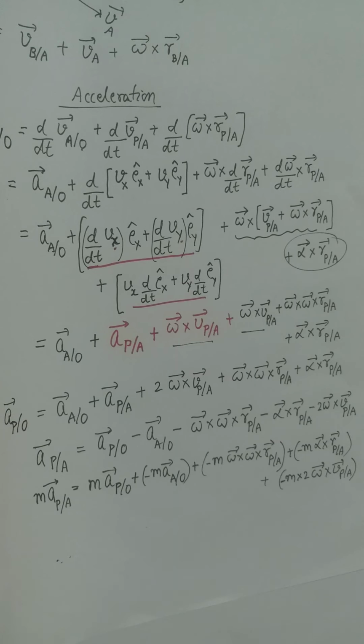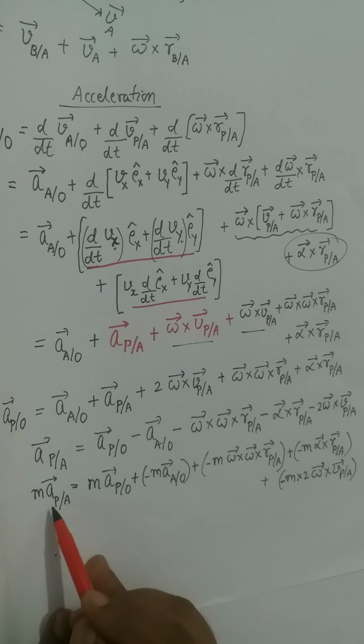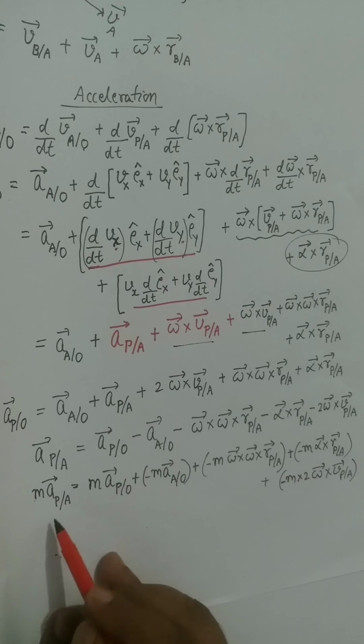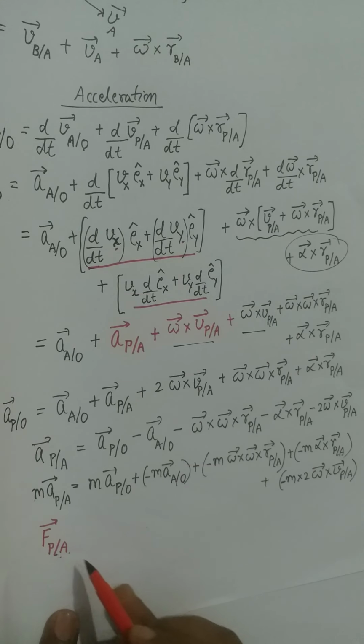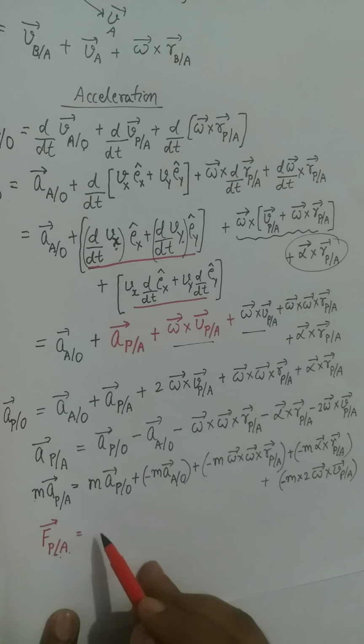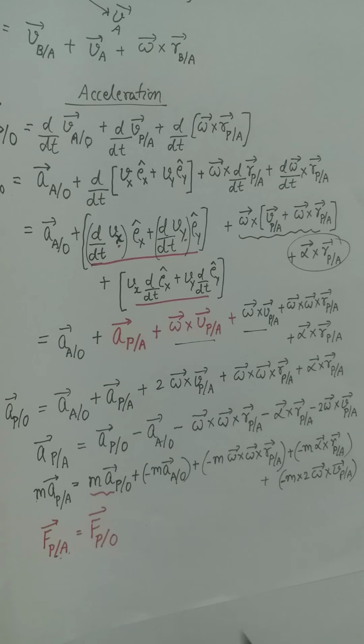Now, I know it's difficult to understand. It's really difficult. What is product of mass and acceleration? M is the mass of particle and acceleration a p oblique A is the acceleration of particle. By Newton's law, you can say it is the force on the particle relative to A in the frame of A. And this is again the force on the particle relative to O, plus we have some more factors.